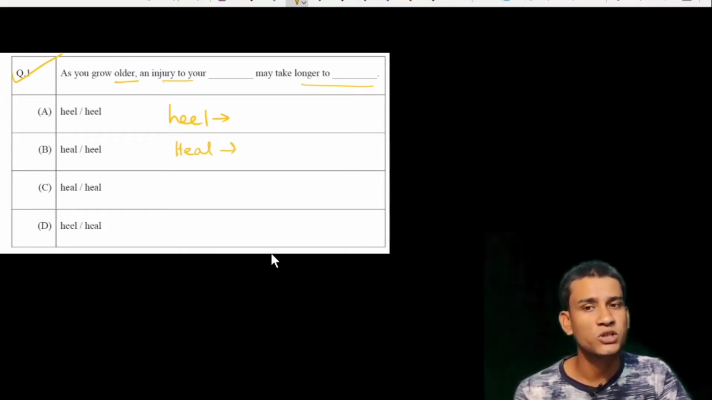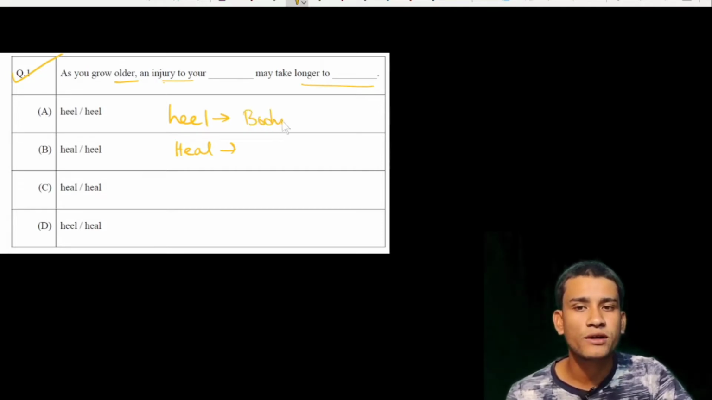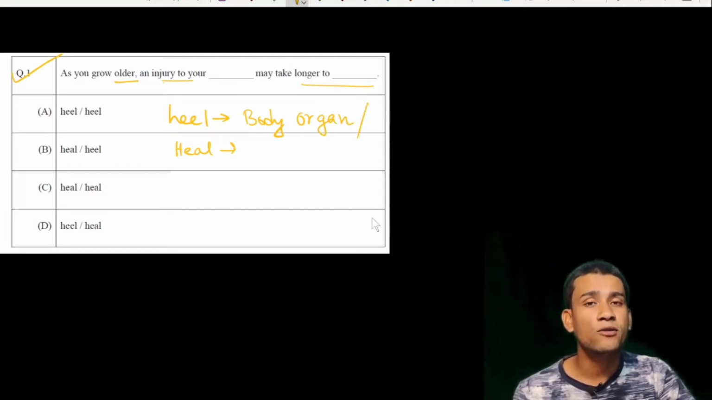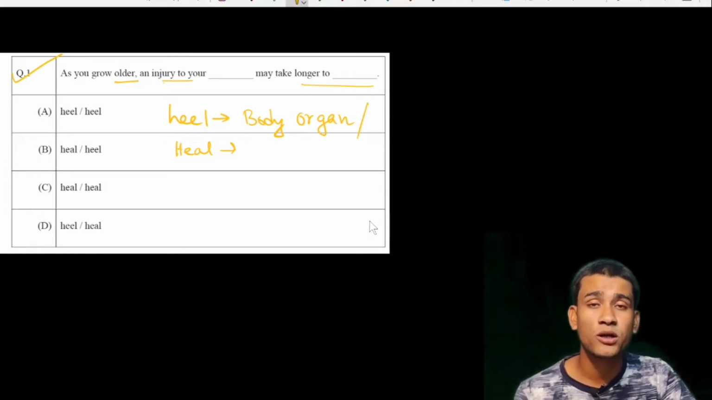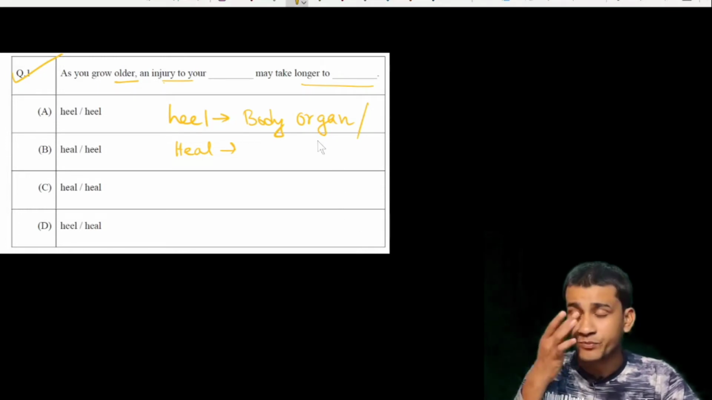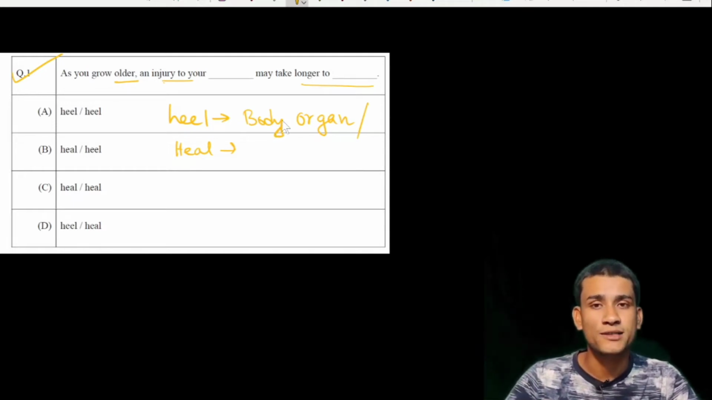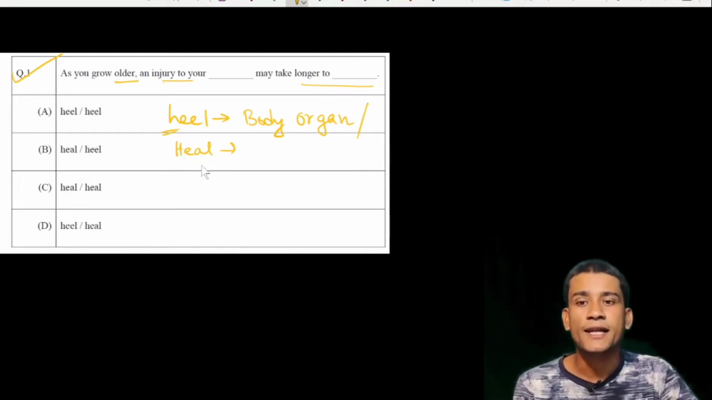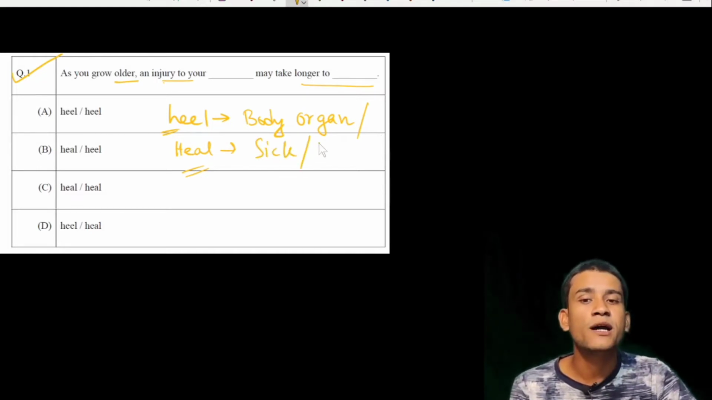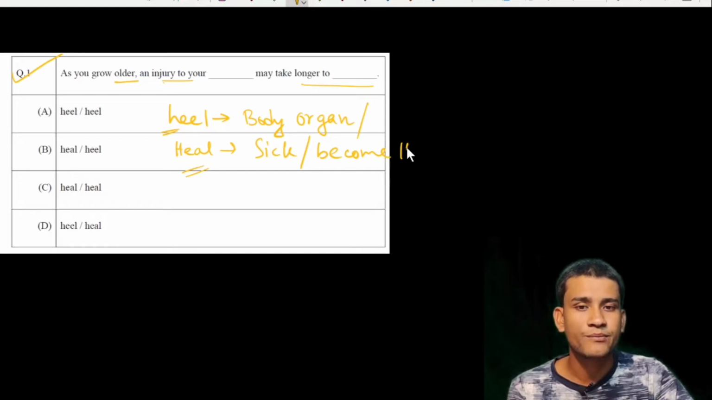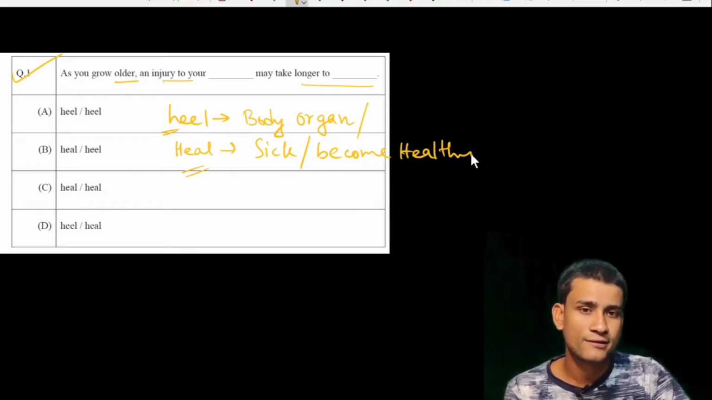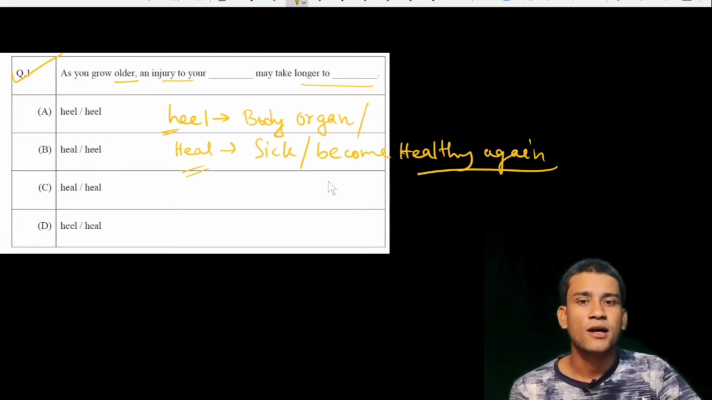The combination of these two words. So what does heel mean? Heel means simply a body part of a human. The heel is the back part of your foot below the ankle. This is the heel section of the heel shoes for women, for girls. The shoes are like heels, that heel is this heel. And heal, H-E-A-L, means suppose you were sick and you become healthy again. So heal means become healthy again.